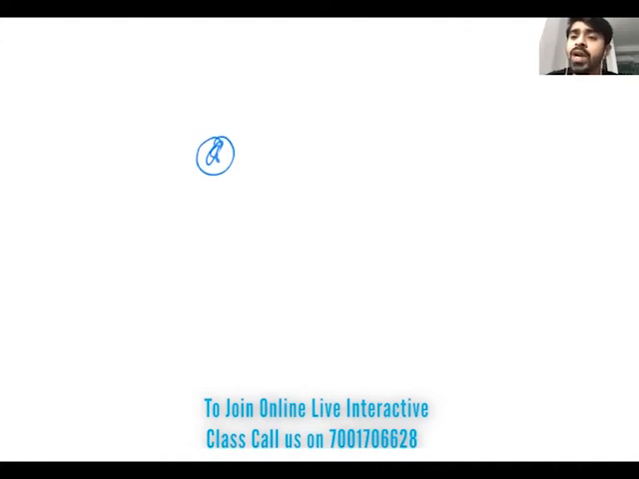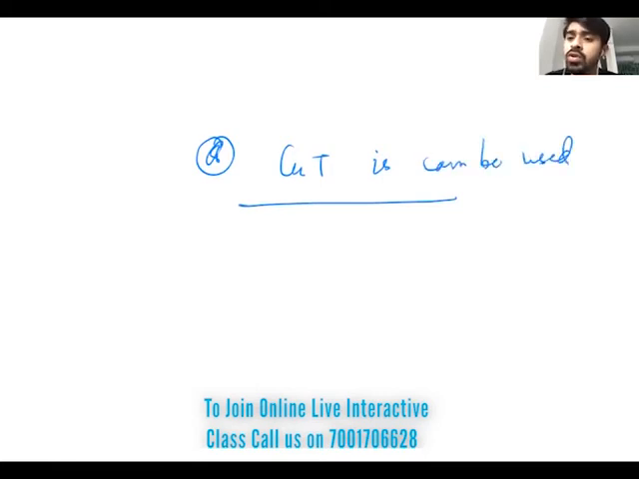Now you tell me, the MCQ is: a copper T is used for how many years? A copper T can be used 1, 2? No, 3 to 5 years maximum. 3 to 5 years.